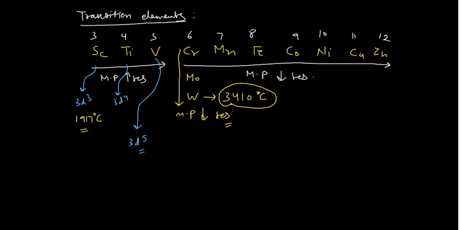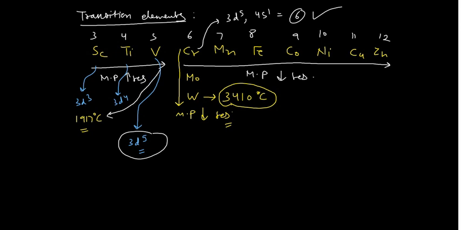Okay, but you can argue one thing here. Chromium also has 6 unpaired electrons, right? It has 3d5 and 4s1 electrons. So the total unpaired or bonding electrons are 6, while in the case of vanadium it is only 5. This 1917 degrees centigrade is for vanadium, please remember. Then why does chromium not have a higher melting point than vanadium?